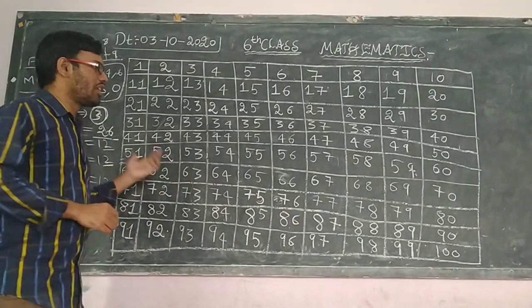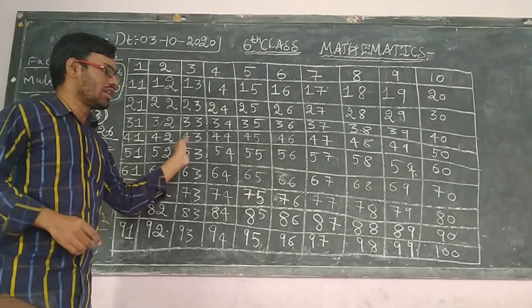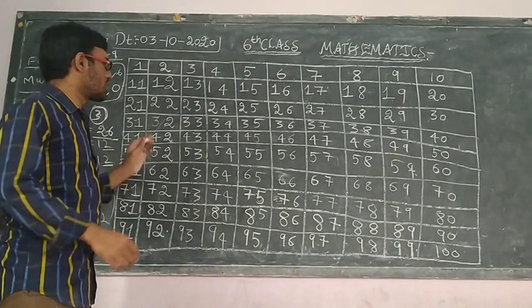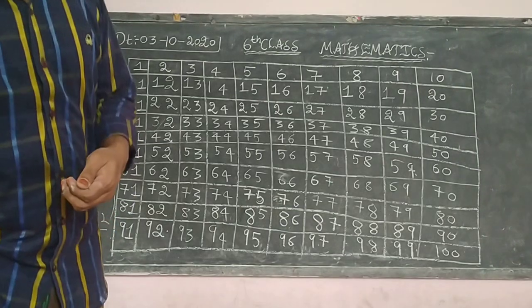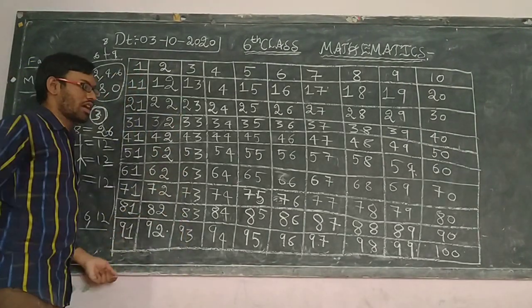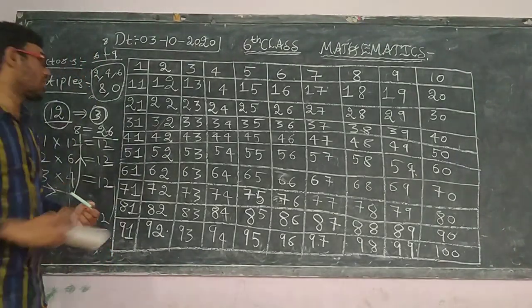Whether any numbers are divisible by any numbers, we shall circle them and we shall cross them. I will be cutting all the numbers in colors. Just a minute, children.